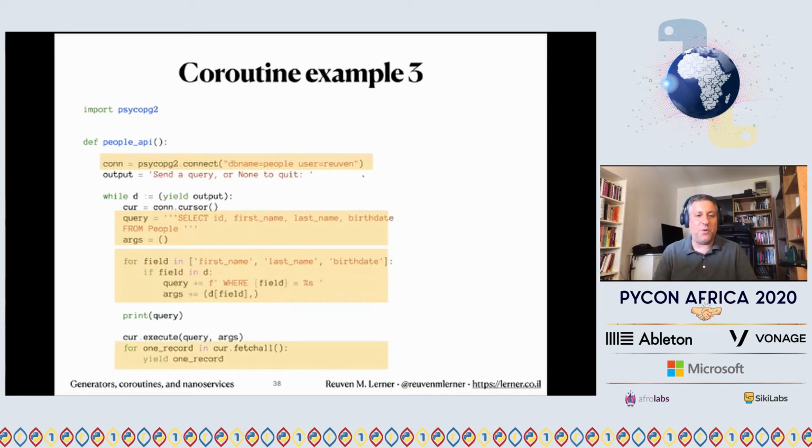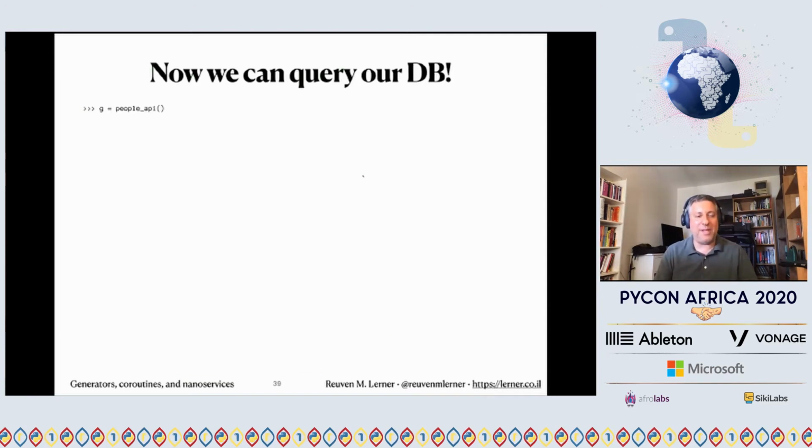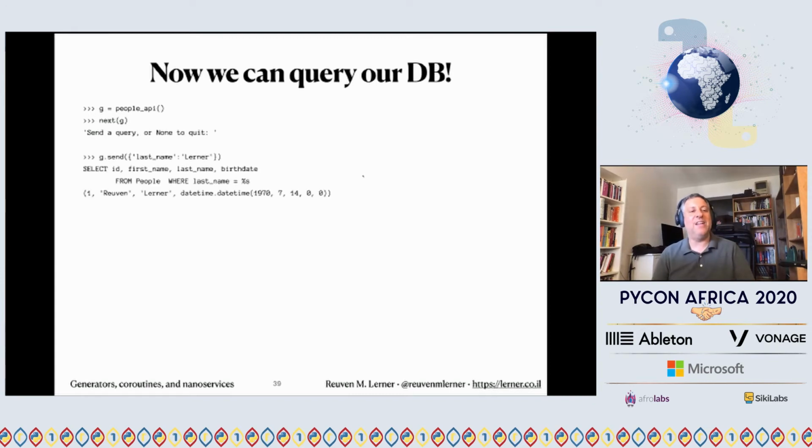And sure enough, I can print the query. And then I'm going to just do for one record in cursor fetch all. So I'm going to get all the records that matched, yield one record. How does this work? How does this look? Well, I can say g equals people API. So I'm going to create my generator. I'm going to prime it, next g, send a query or none to quit. And so now I'm going to send a query.